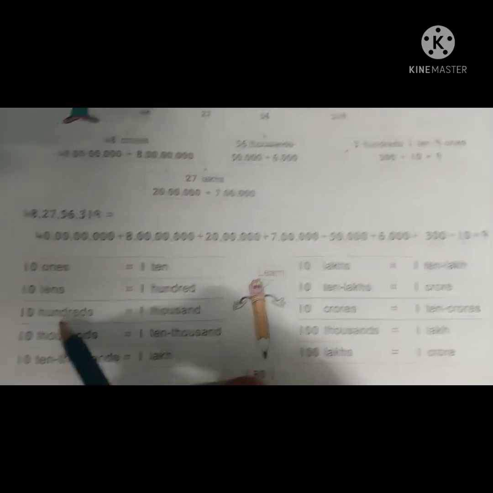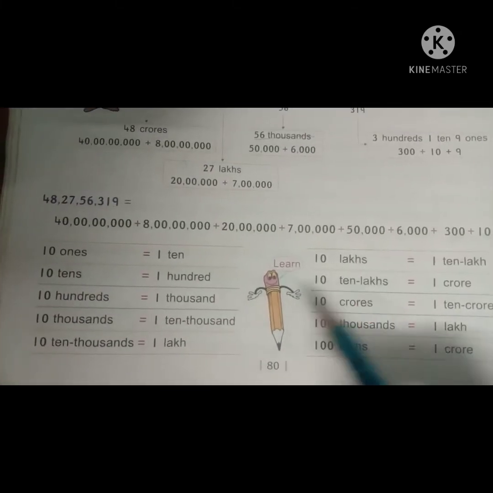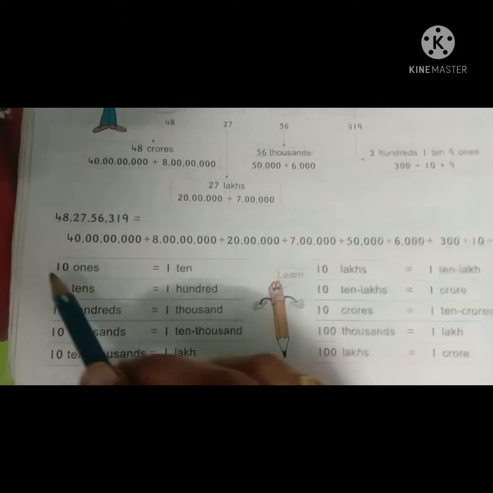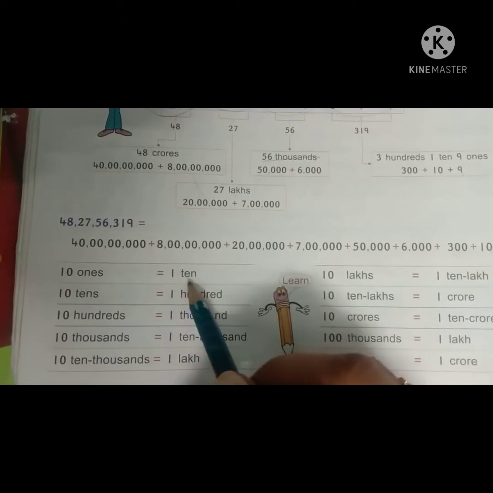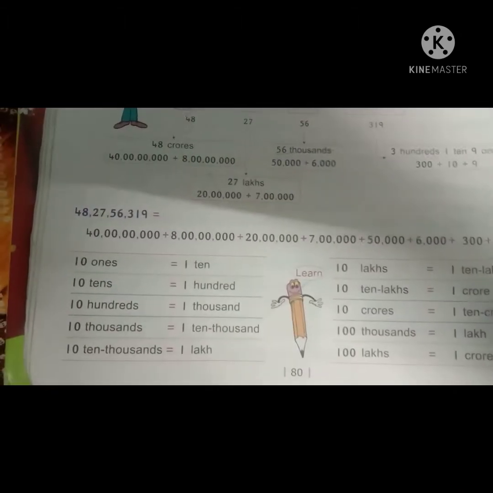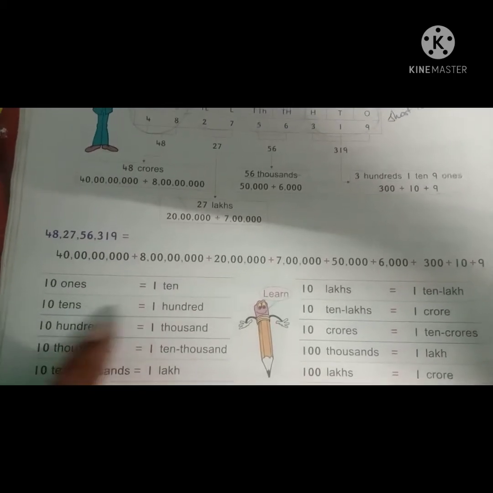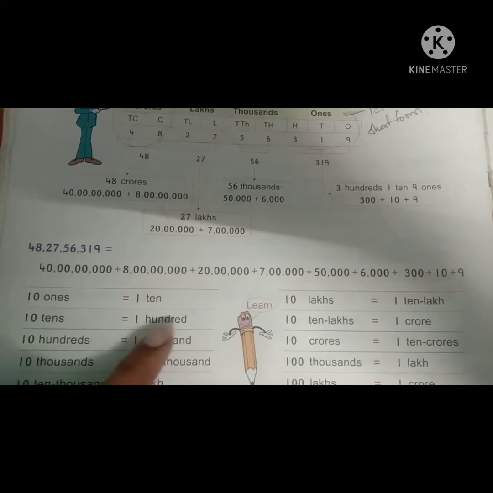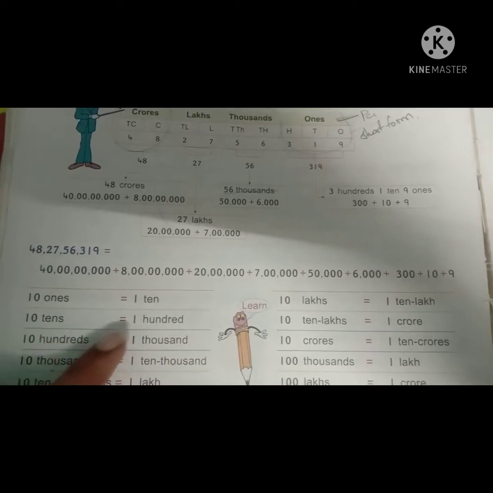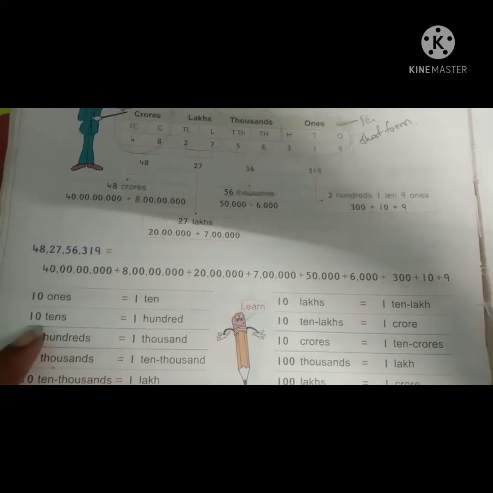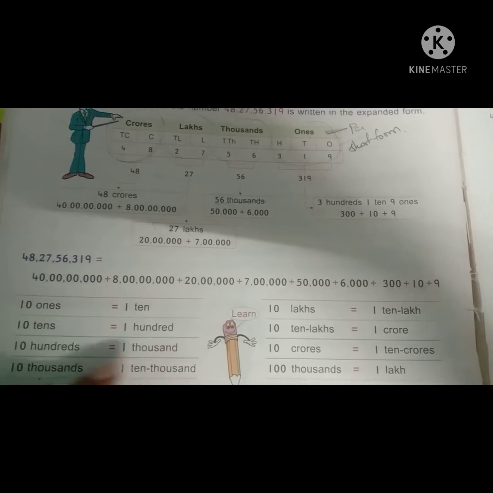Now coming to the box. This is very important. Two boxes are very important, Nana. See here. 10 ones equals 10. 10 tens equals 100.